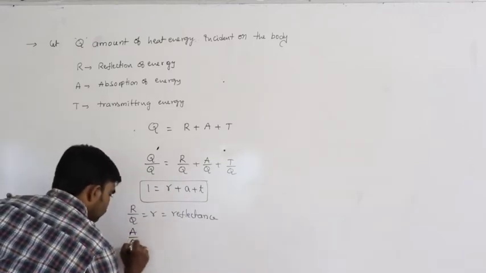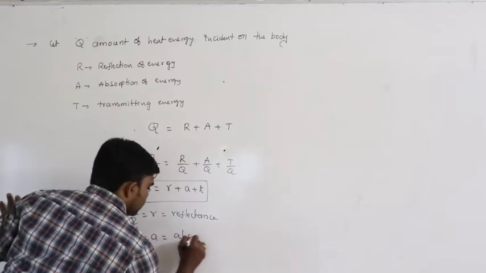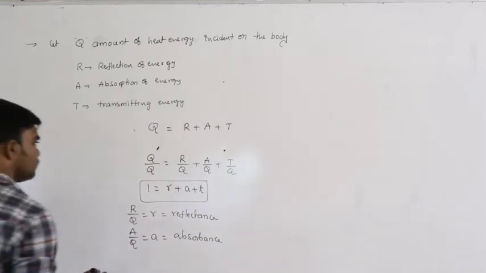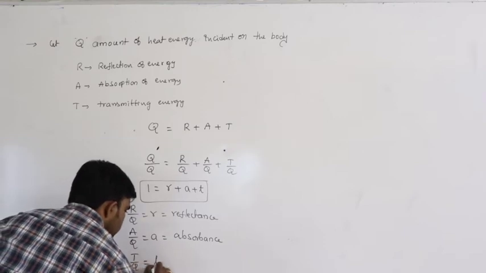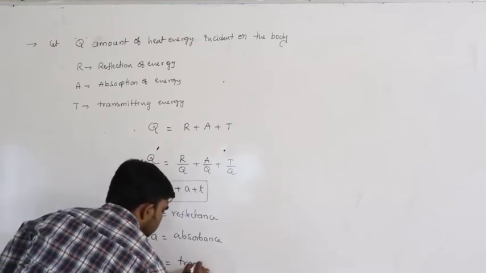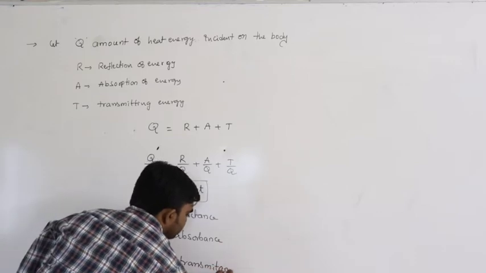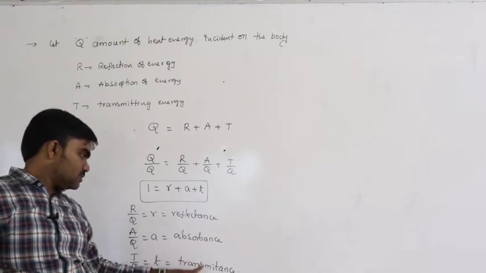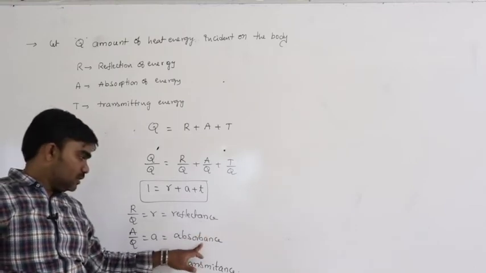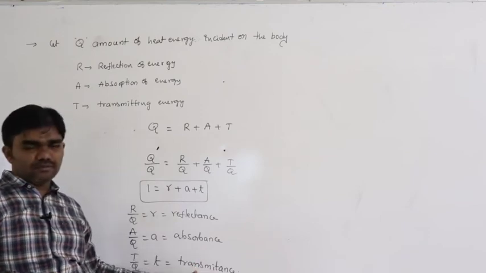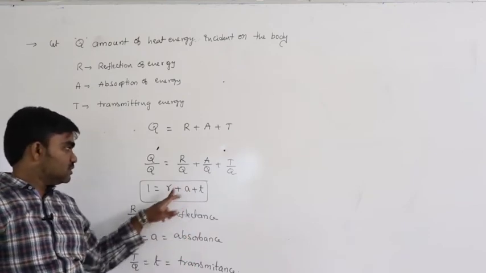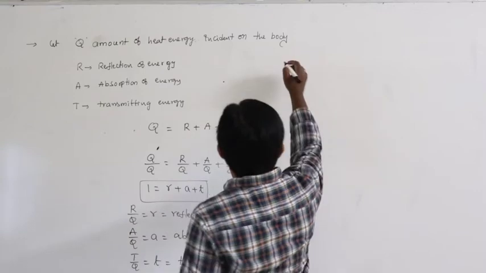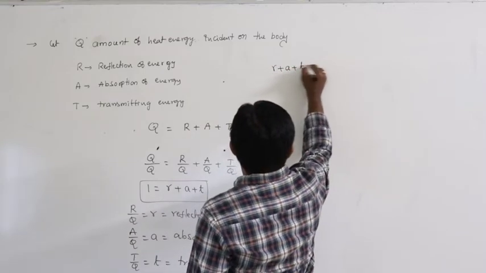A by Q equals small a, that is called absorbance. And T by Q equals small t, that is called transmittance. Reflectance, absorbance, and transmittance are the reflective power, absorptive power, and transmitting power. So reflectance plus absorbance plus transmittance equals 1. So here r plus a plus t equals 1.